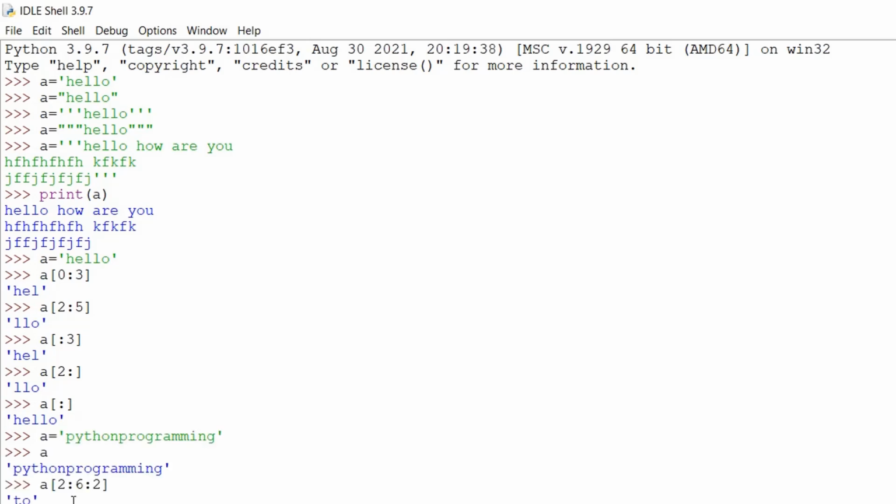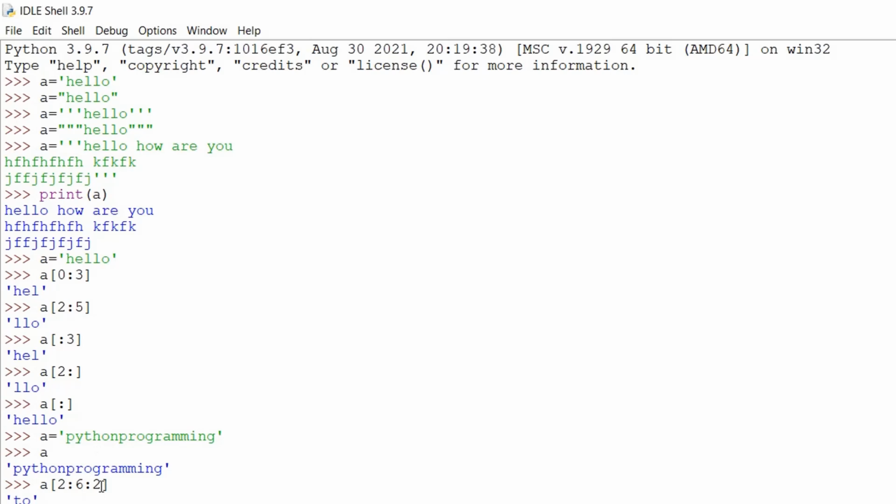Now in this syntax, our first value is 2 and the second value is 6. So 2 is pointing at 0, 1, 2, T. So 2 is pointing at T, and because the second value becomes 6 minus 1, 5, the second value will be 0, 1, 2, 3, 4, 5. So the second value will point at O.